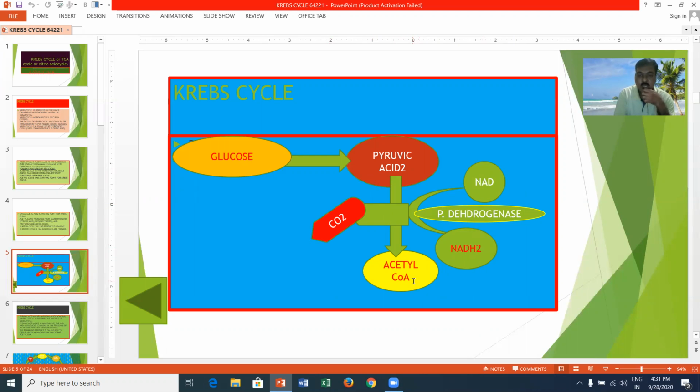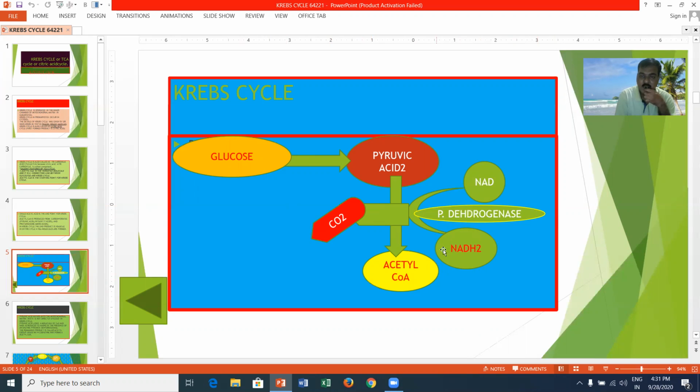This acetyl-CoA molecule is a versatile component in between glycolysis and the Krebs cycle. Glucose is converted into 2 pyruvic acid molecules. This pyruvic acid is not able to directly enter the Krebs cycle.